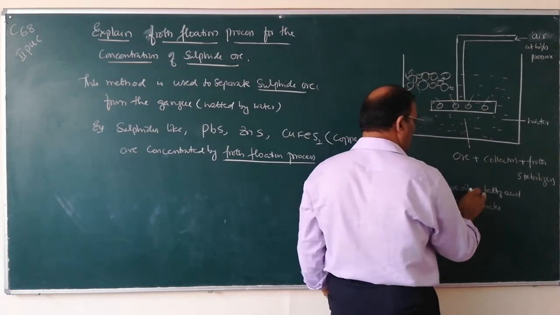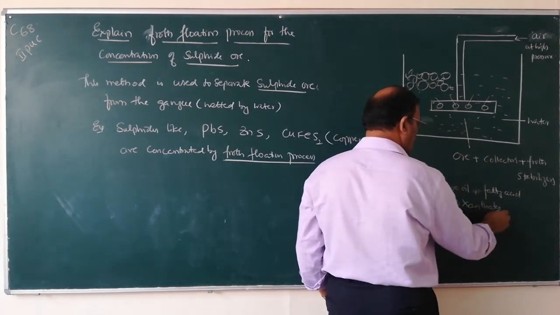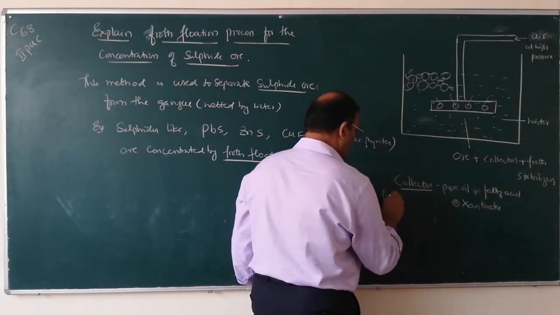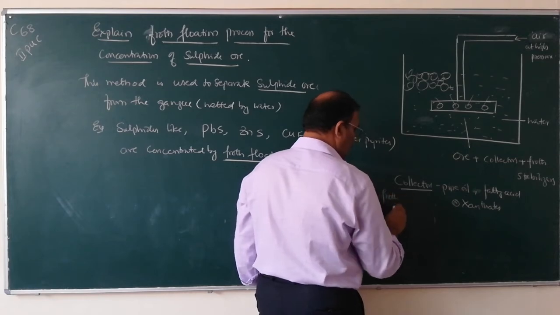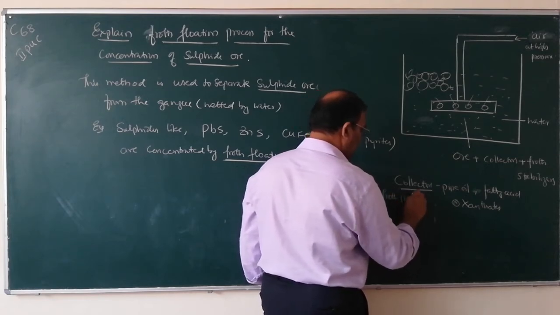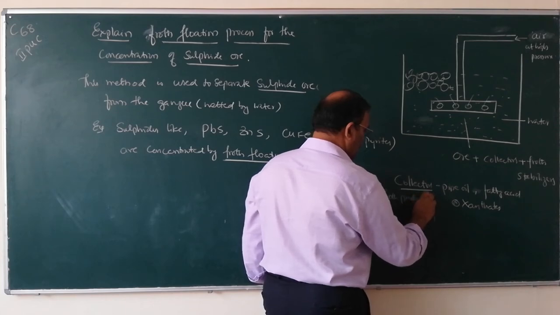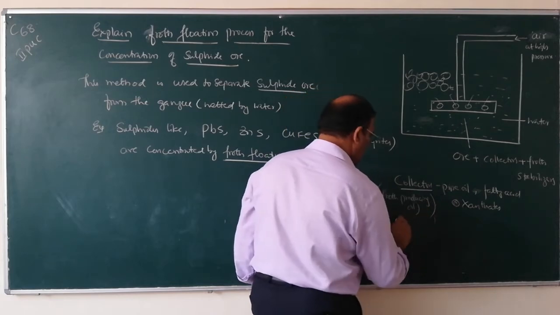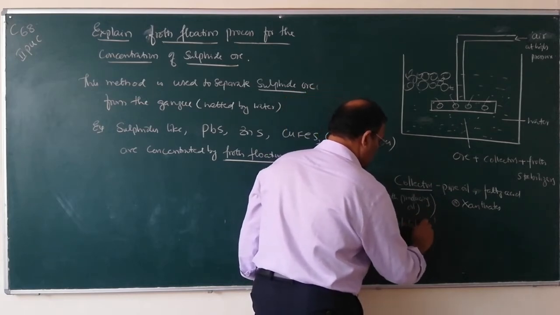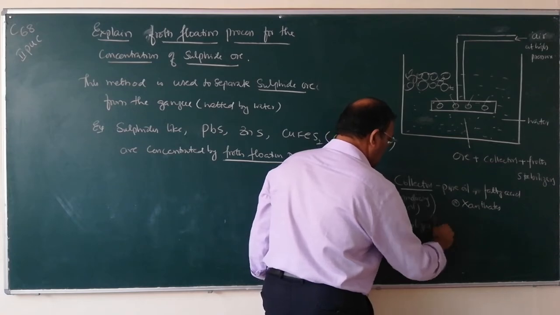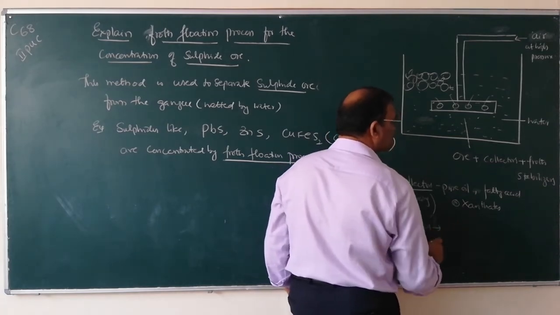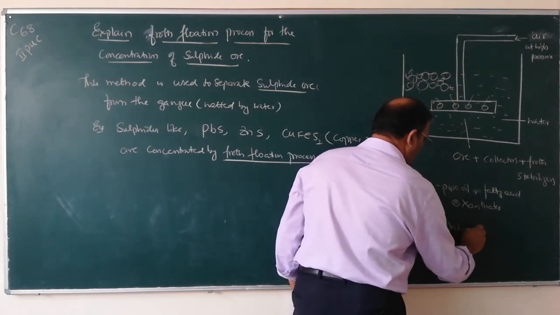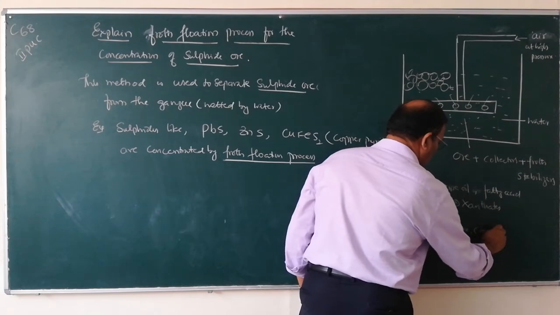Pine oil or fatty acid or xanthates are added as collectors. They are also called froth producing oils. Froth producing oils, they are called collectors. And then stabilizers, to stabilize the froth, stabilizers, namely aniline or cresol, are added.